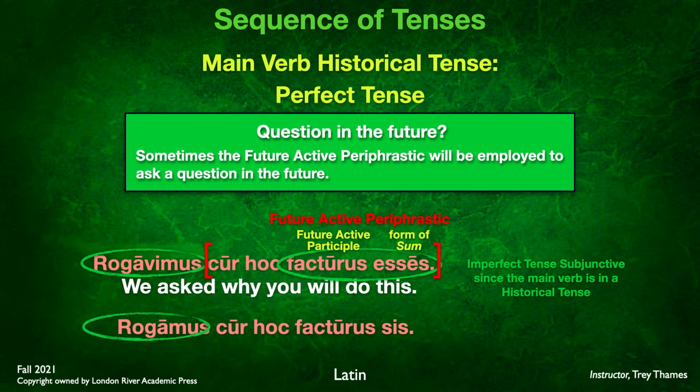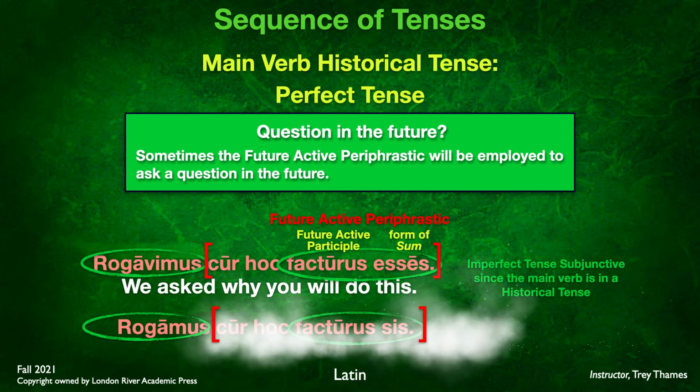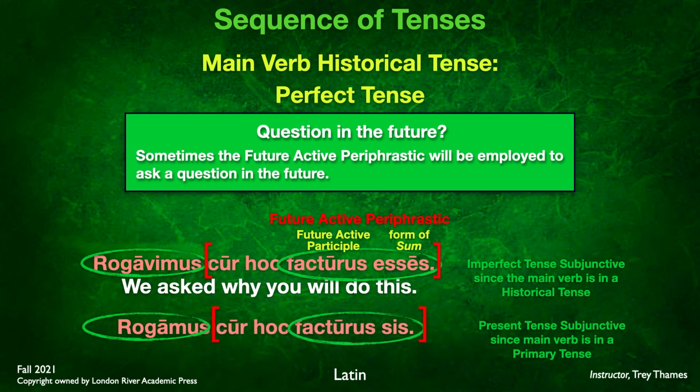Now, we can use rogamus. We're going to go to present tense. We're going to shift this to a primary tense in the main verb. Cur hoc facturus sis. Now again, because the main verb is a primary, we can't use the imperfect. We can't use the pluperfect. We either have to use the present or we have to use the perfect form. Again, this is action happening at the same time. So we're going to use the present subjunctive of sum, esse, which is, of course, sim, sis, sit, simus, sitis, sint. And so we end up with rogamus cur hoc facturus sis. And our translation is we ask, present tense, we ask why you will do this.